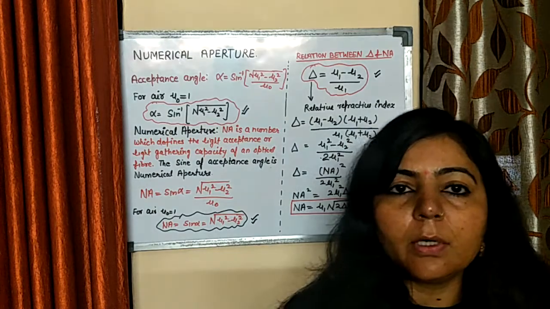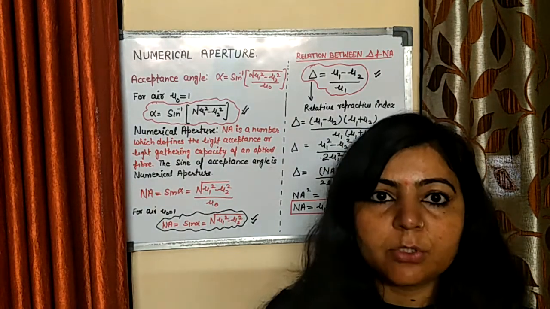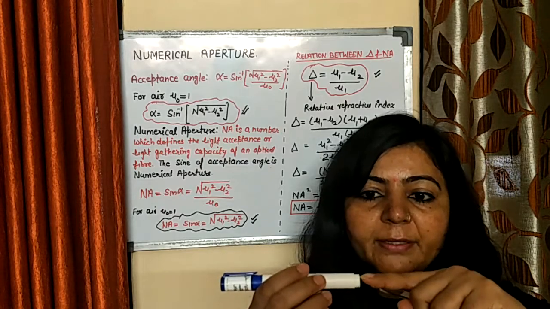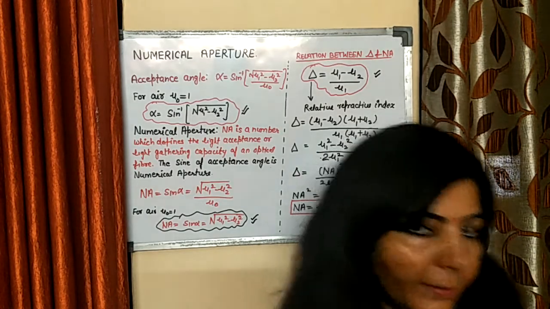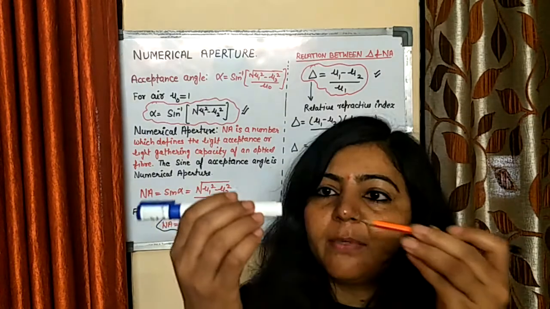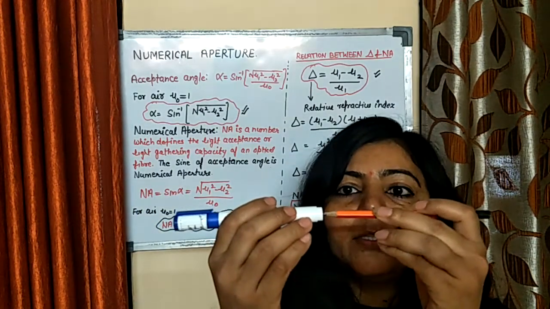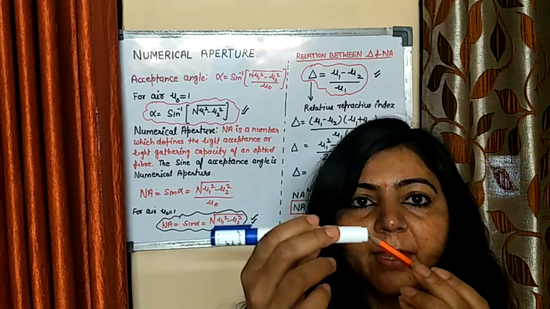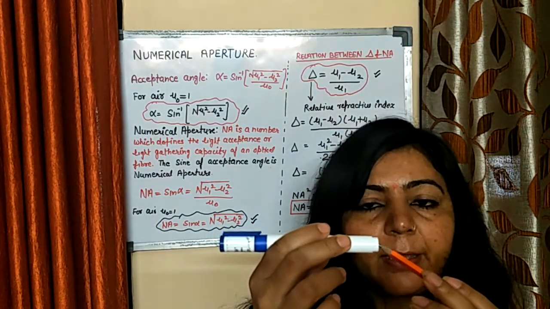You also know the term acceptance cone, and here is how it is obtained. You have this optical fiber and suppose this one is the fiber axis. Now suppose this light ray corresponds to the acceptance angle.